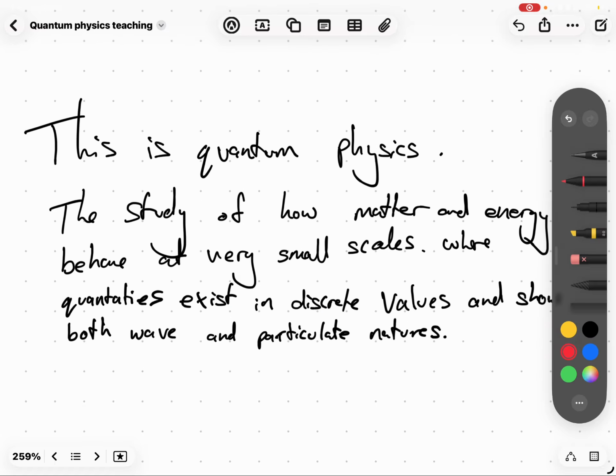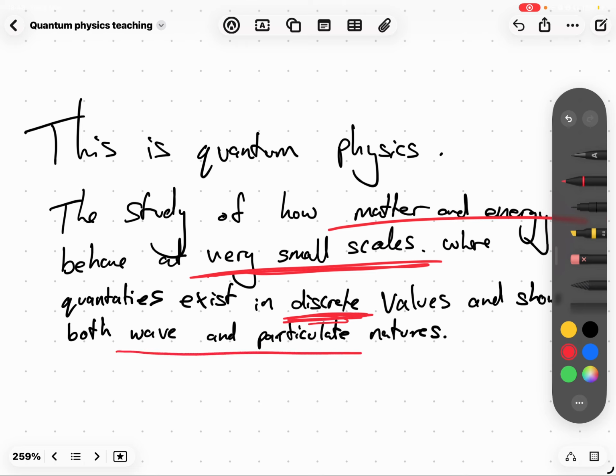This is quantum physics. It's very simple. Quantum physics is the study of how matter and energy behave, you need to think very small scales, where quantities exist in discrete values, tiny values, and show both wave and particle natures. Very important. Wave and particle. Eventually, in this quantum part, you will reach wave-particle duality.